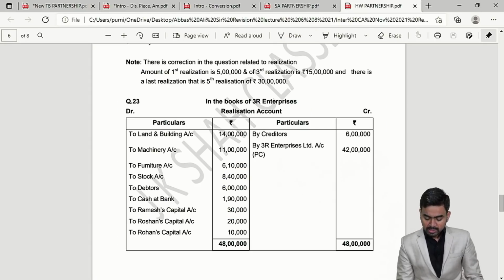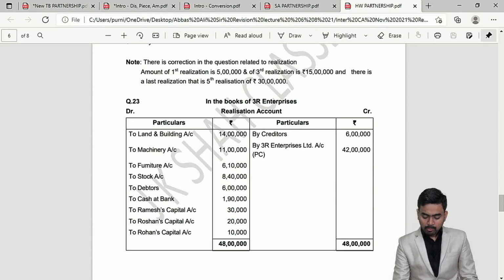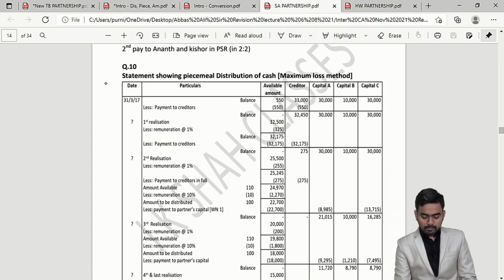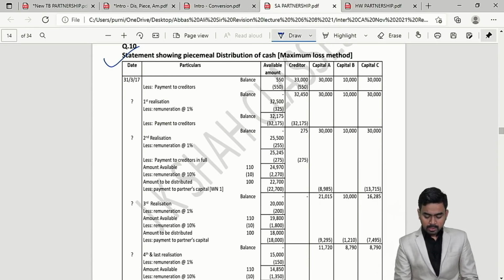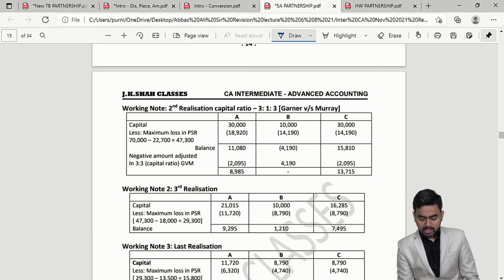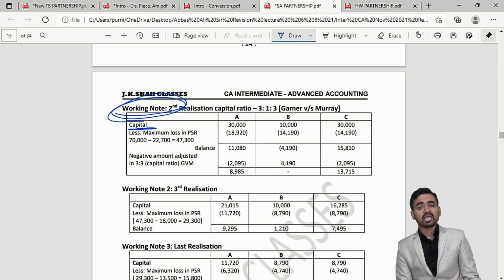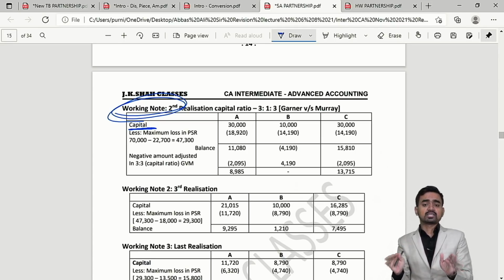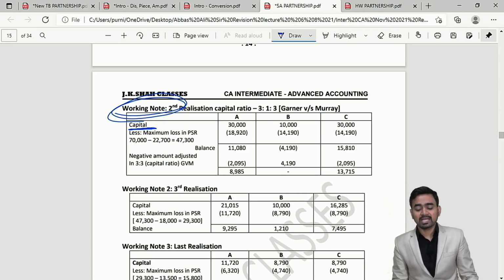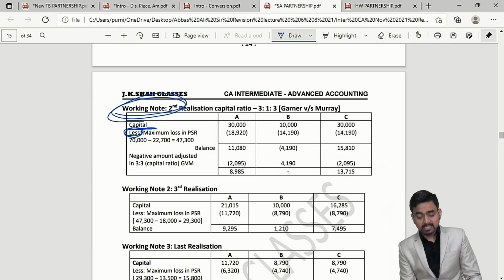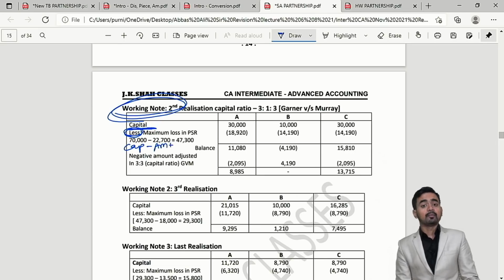So you can see on the screen, when maximum loss comes, question number 10, you have to prepare working notes again and again. Clear? Your working note will start with the capital balance of A, B and C. Here our presumption is what? This is the last realization. Now in future we will not realize anything. So you have to subtract maximum loss. How will you find maximum loss? Capital minus amount available.